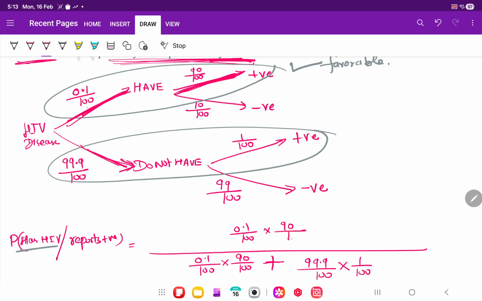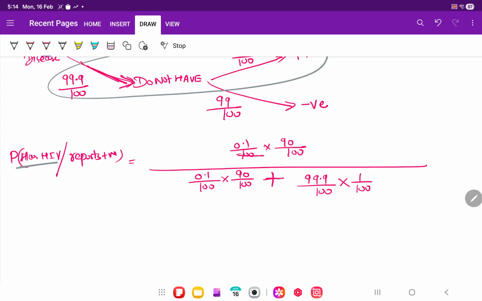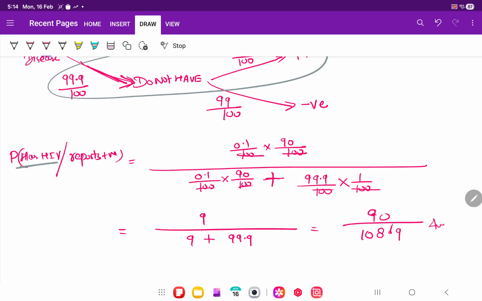The 100s cancel. 0.1 into 90 is 9, over 9 plus 99.9. So this is the answer. If you solve it, it will be approximately 0.083.